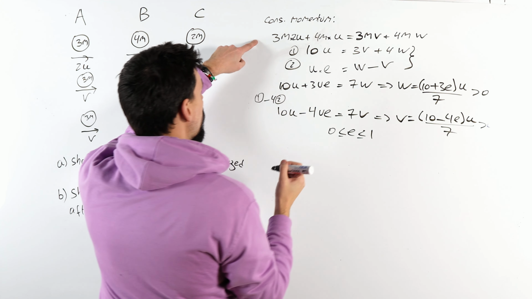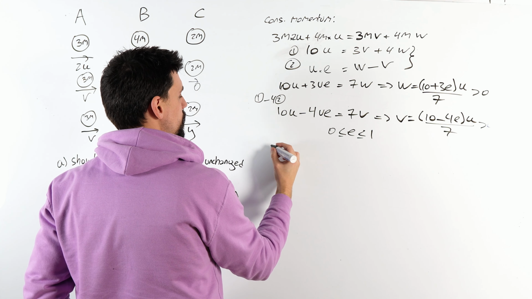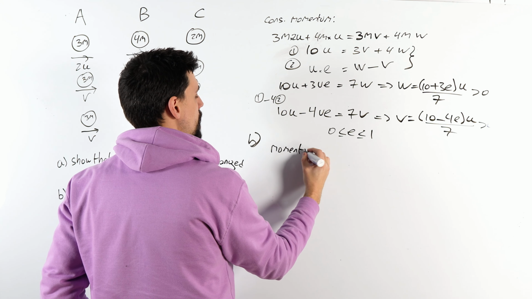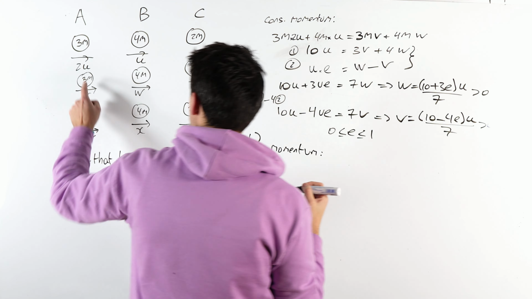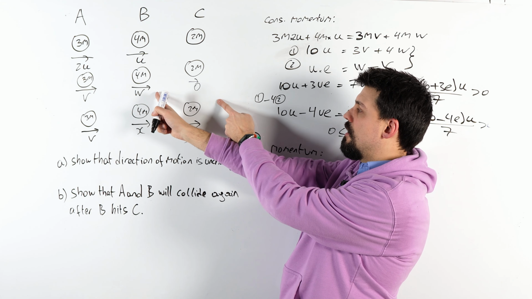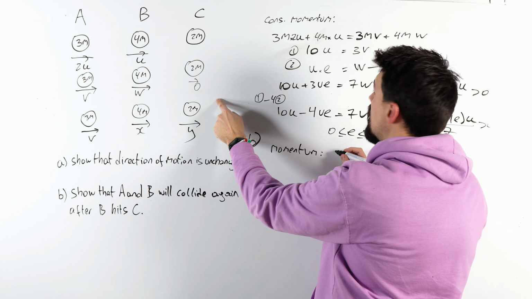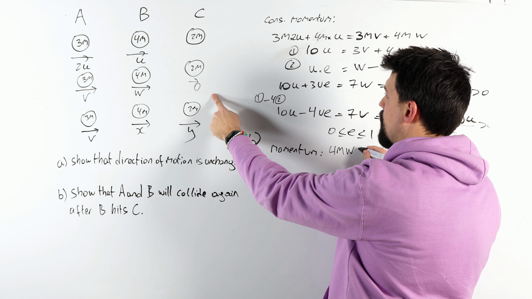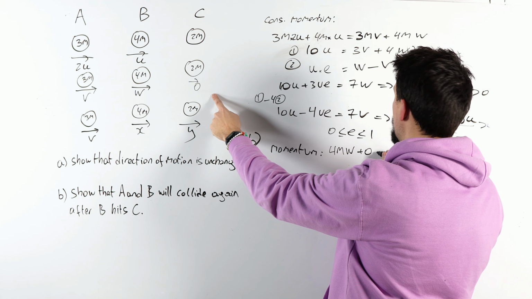So we're going to go conservation of momentum. Let's have a little look-see at conservation of momentum. How much did we have before the collision? And we are looking at particles B and C. So we have 4mw plus 0.